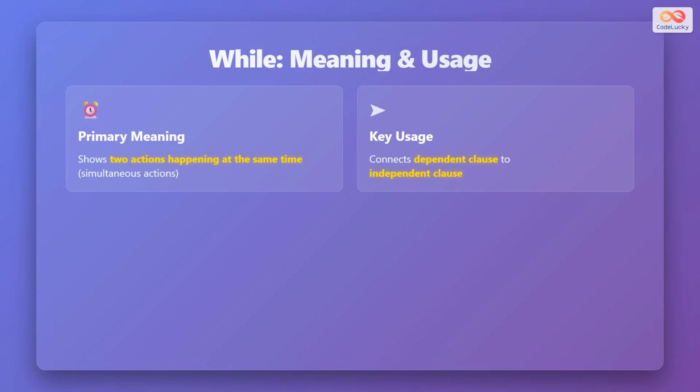While shows two actions happening at the same time, called simultaneous actions. It connects a dependent clause to an independent clause. While always introduces the dependent clause that needs the main clause to make sense.